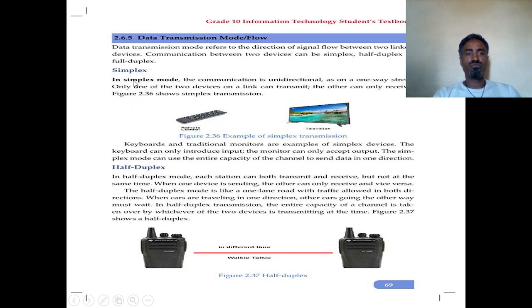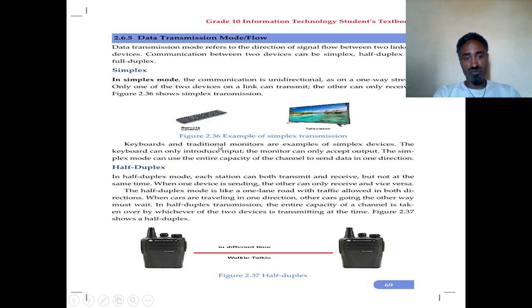Let us see the first one. In simplex mode, the communication is unidirectional, like a one-way street. Only one of the two devices on a link can transmit; the other can only receive. In simplex transmission, one acts as a sender and the other acts as a receiver. Both do not act as receiver and transmitter.